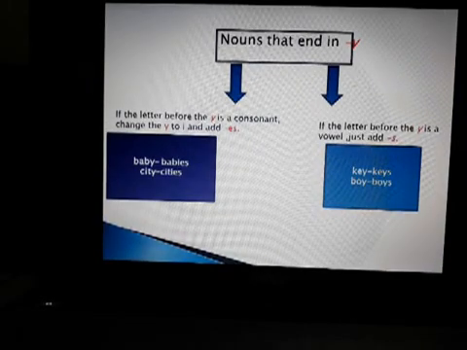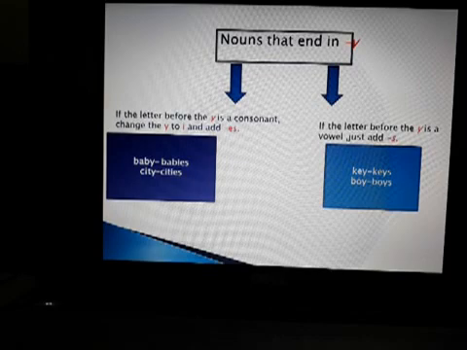Okay, so now we are going to learn the third type, where nouns end in y, and it is divided into two categories. First, nouns that end in y where the letter before y is a consonant. For example, baby. The last letter is y, but before y there is a consonant. How many consonants are there in the alphabet? There are 21 consonants and 5 vowels. So before y there is a consonant.